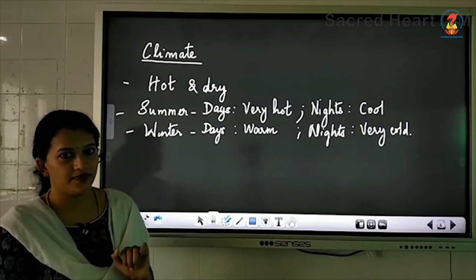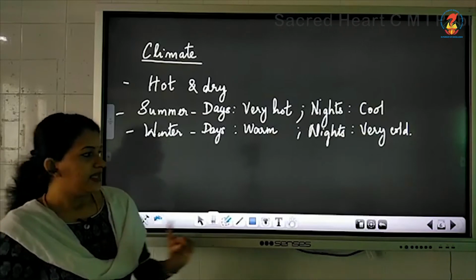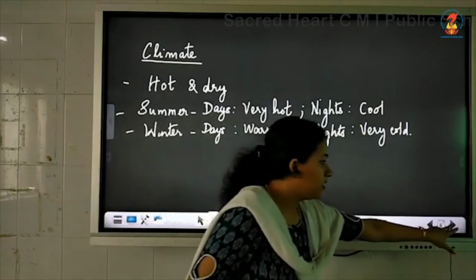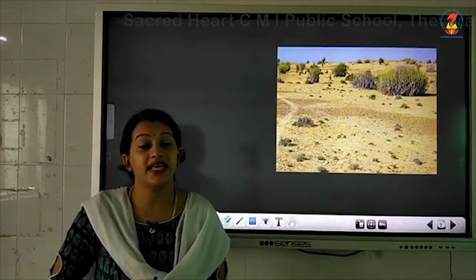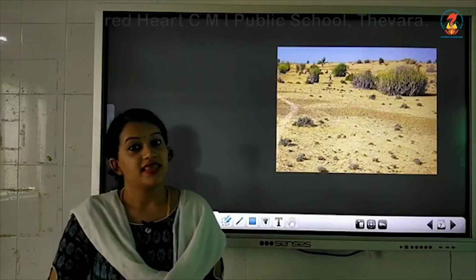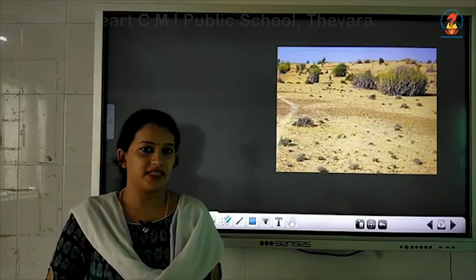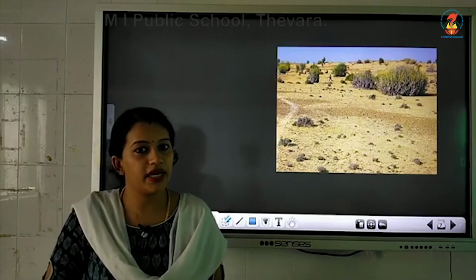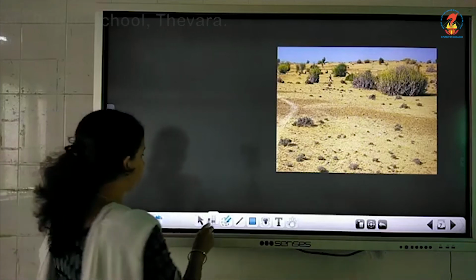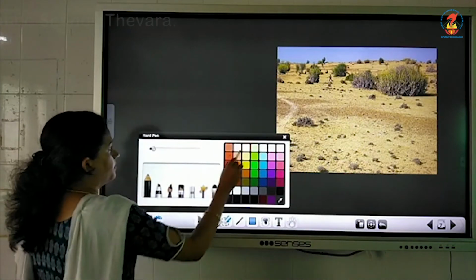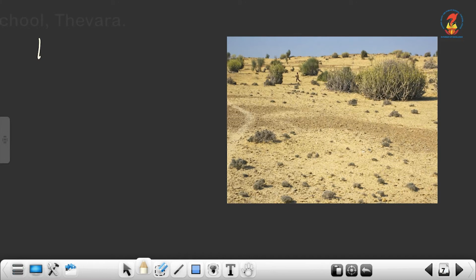Then let us learn about the vegetation, or the plants, that are seen in the Thar Desert or the Western Desert. What kind of plants can you see in the Thar Desert? So now you are going to learn about the natural vegetation.